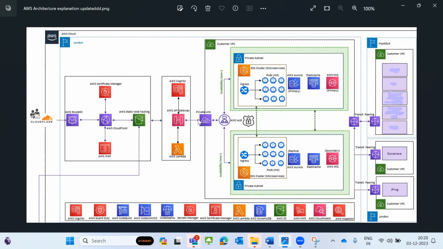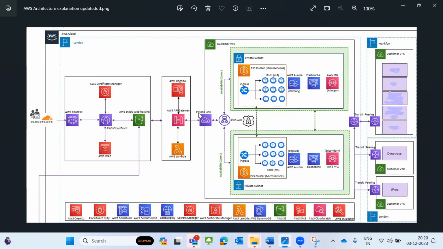And here I send my request to my EKS cluster. Between them I'm managing a private link. Why am I managing a private link? Because some people know the API URL, and I faced some kind of issue where they hit the API Gateway directly instead of coming via Cloudflare. That is the reason I am blocking them.